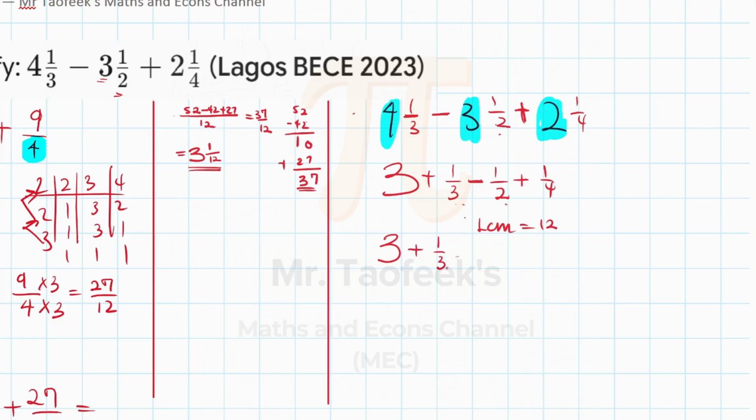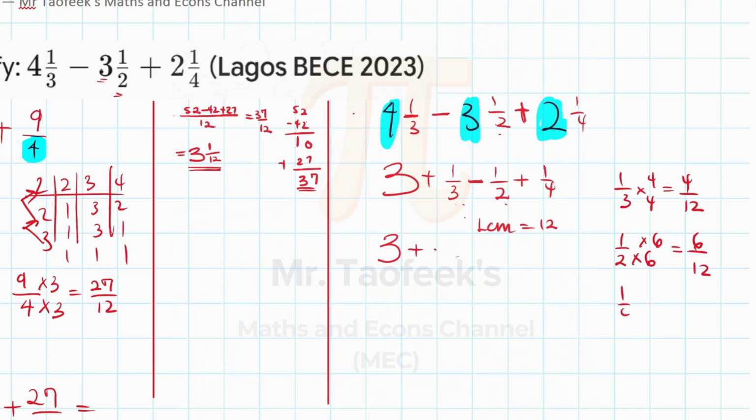Okay, we need to convert that, or we can just use the other method that you know how to do. So we have 1 over 3. To make the denominator 12, you multiply by 4 and then by 4. So that gives you 4 out of 12. Then 1 over 2. To make the denominator 12, you multiply it by 6 and the numerator by 6. That gives us 6 out of 12.